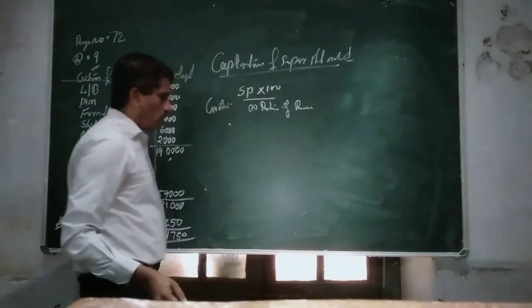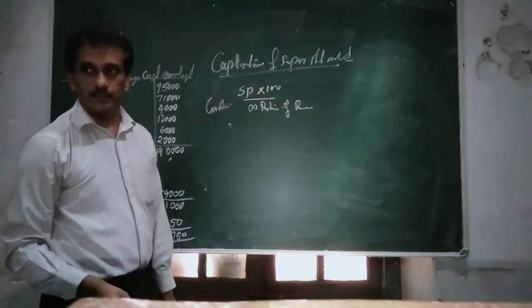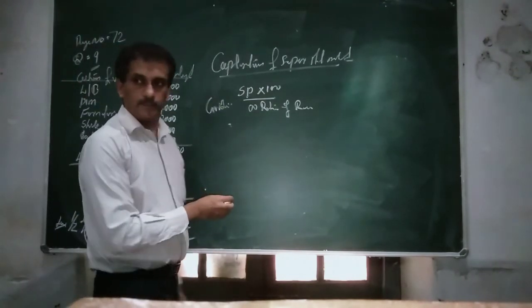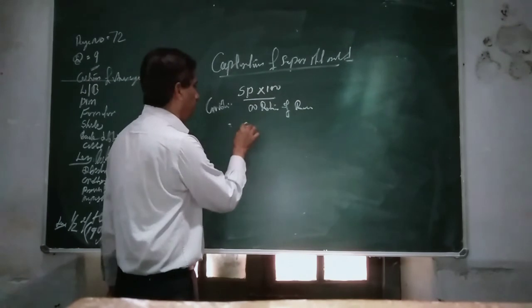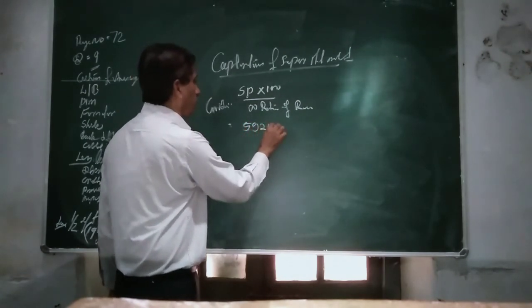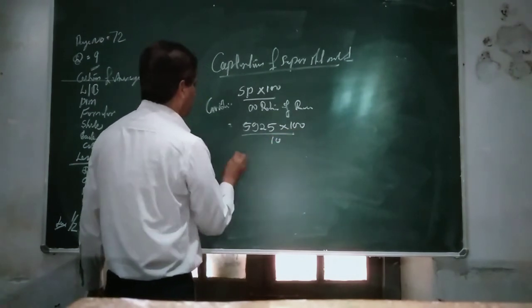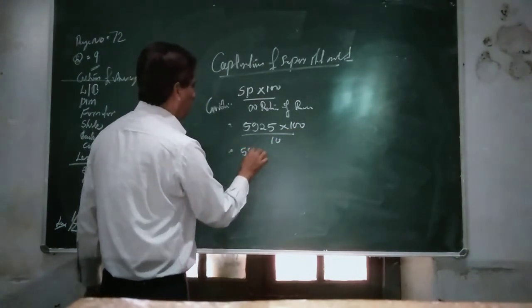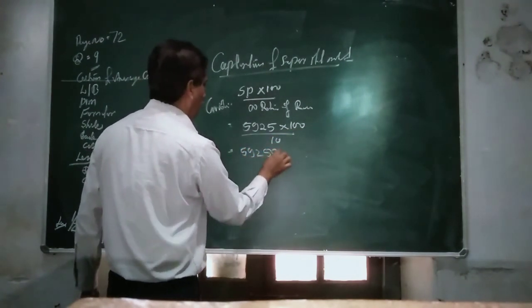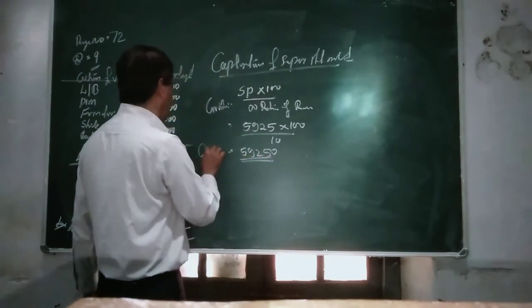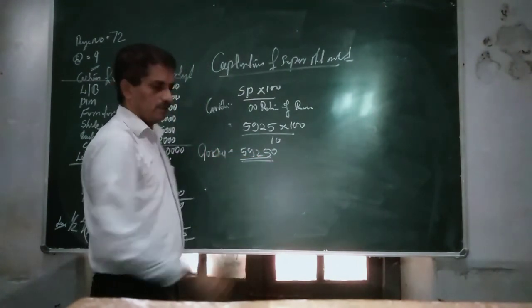Super profit we already found as 5,925, into 100 divided by 10. That should be 59,250 as goodwill.